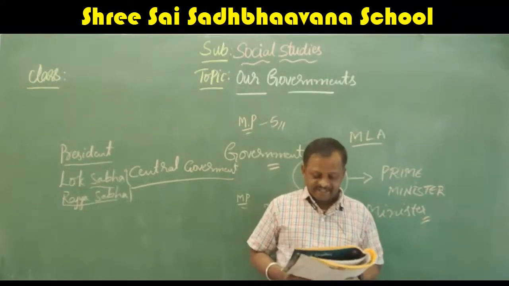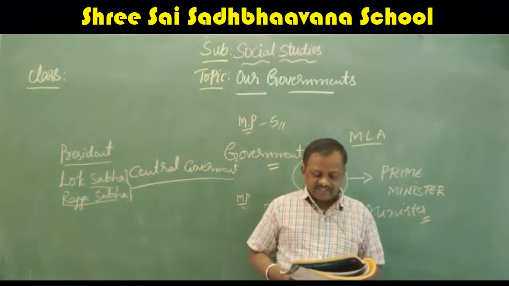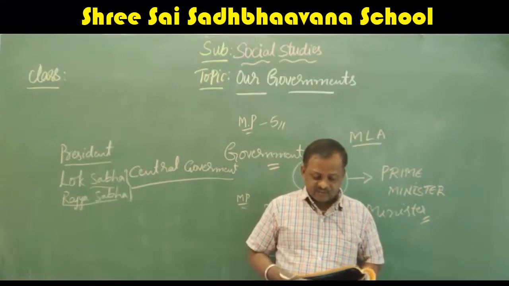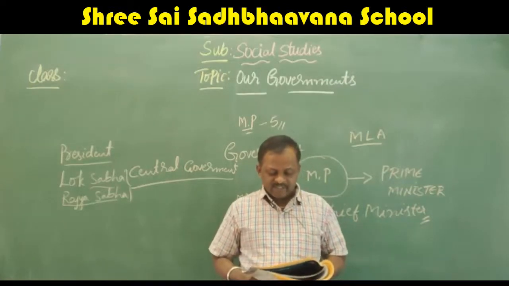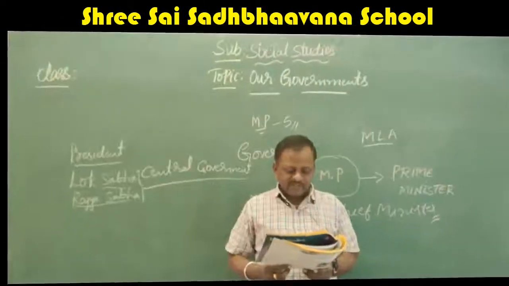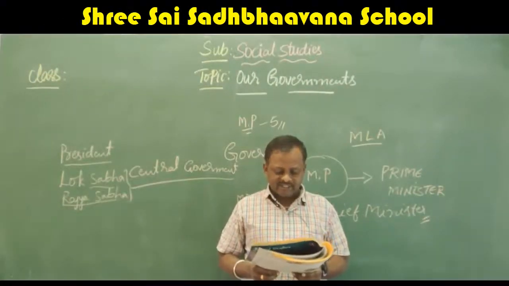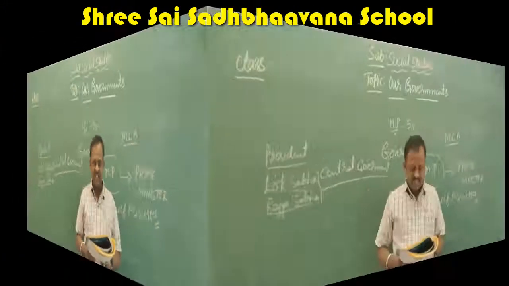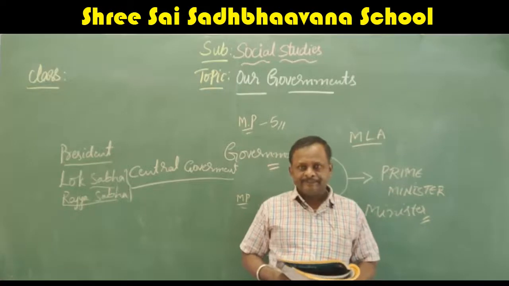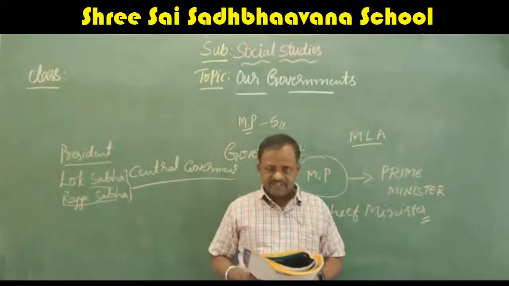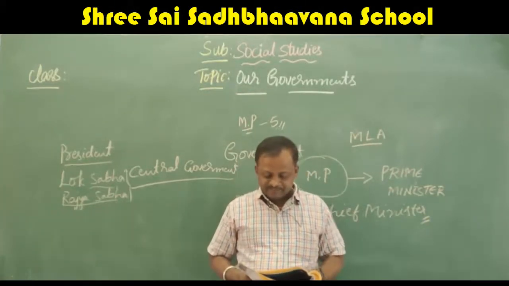Next come to union territories. There are 9 union territories in India. Delhi is also one of them. Unlike states which have their own local government, union territories are governed directly by the central government. Yes, there are 9 union territories in India. Delhi is also one of them.